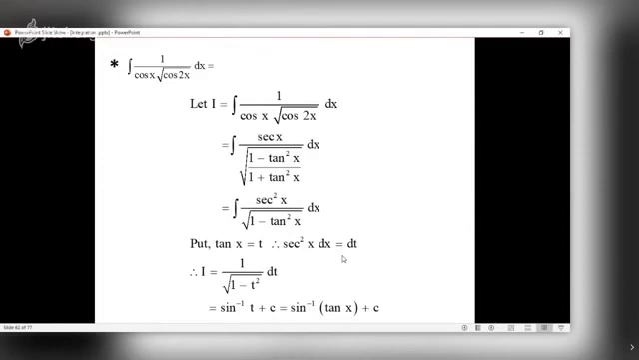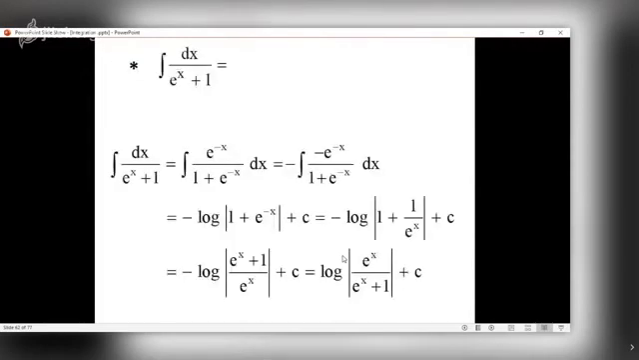Now this is the next one. See whether you can follow this. This is the next one. Here I have multiplied numerator and denominator by e raised to minus x. So it is e raised to minus x upon 1 plus e raised to minus x. And then I have used, in fact, I haven't written, but I have used the substitution 1 plus e raised to minus x equal to t. See the solution.